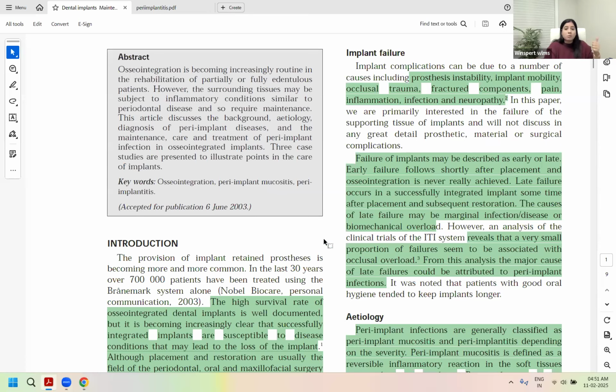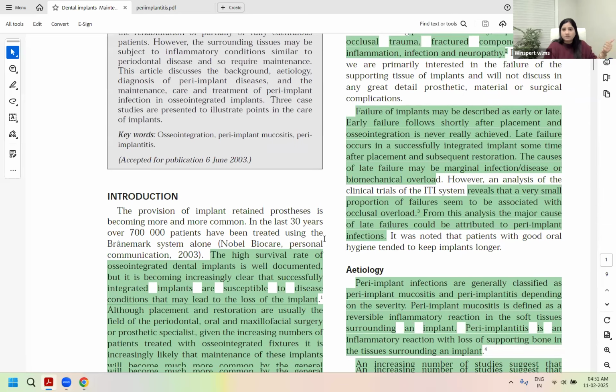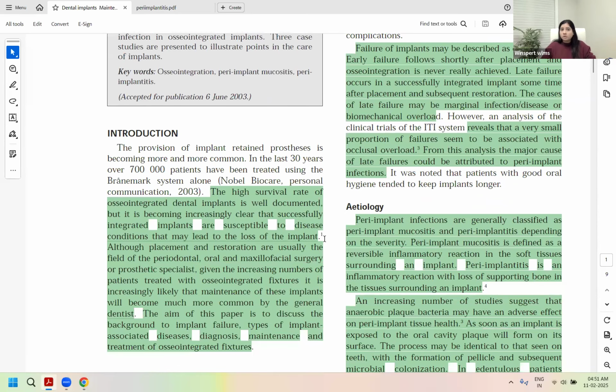I'm going to be giving you a quiz maybe tomorrow to test all your concepts. So make sure you're getting all the concepts, and please put your question on the chat if you still have any. So early and the late failure, number one concept to learn. I hope that's clear for everyone.